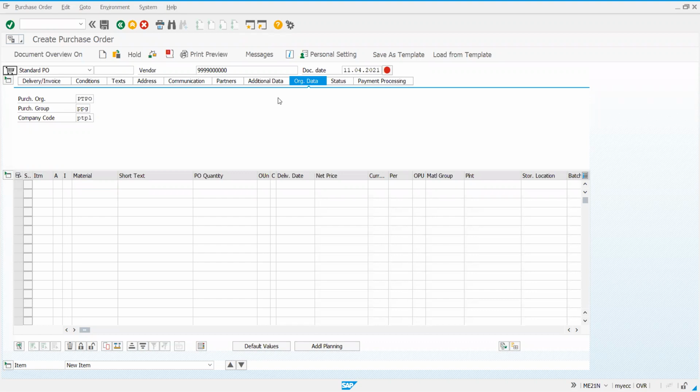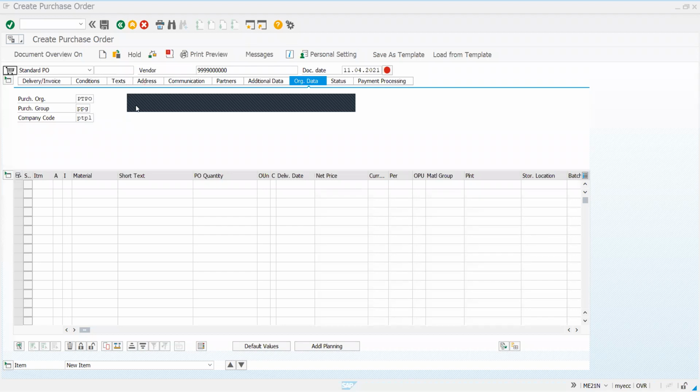I'll take MM60. Plant PTVP. 7007 00370. Is that the one you were saying?